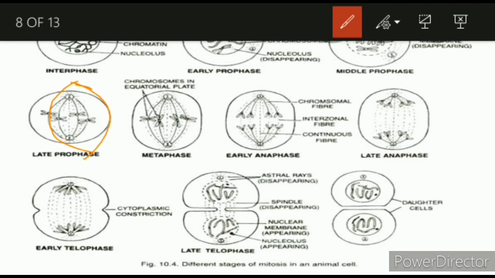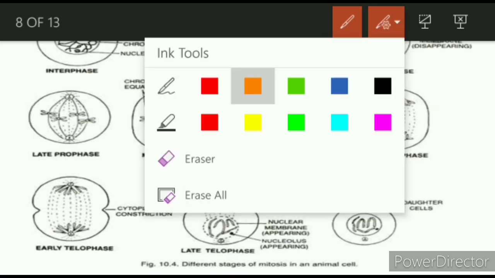And these fibers are now not called aster, they are now called spindle fibers, which join the chromosome in the late prophase. You can see it in the late prophase. So these are the key points I have written already. You can see the slide and easily understand it.